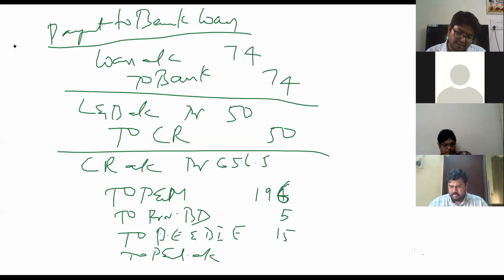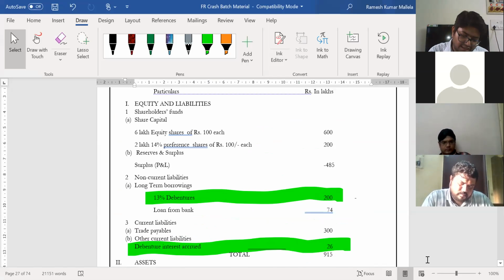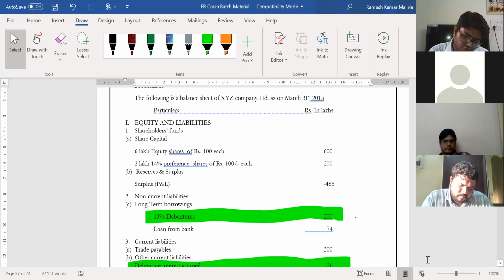So 656.5 is what I have. Out of that, please see how much is left over. 656.5 minus 196 minus 20, I've got 440.5. The actual P&L balance, debit balance in P&L happens to be 485.